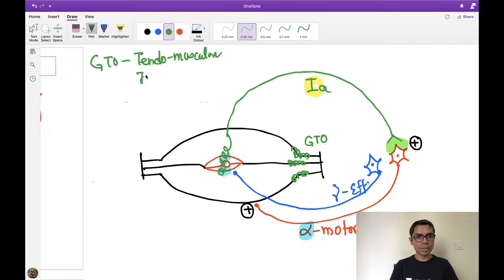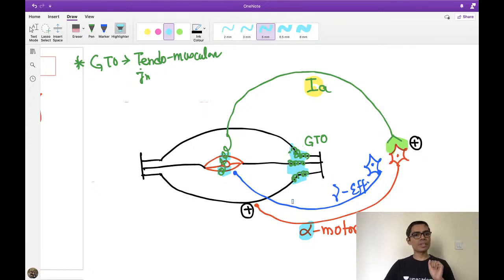Most books will give you the mnemonic T for T. If the options are within the tendon, tendomuscular junction, tendon bone junction, then your best answer will be tendon muscle junction. That's why I have made this diagram here. So the first correction is that this is the location of the GTO, Golgi tendon organ.